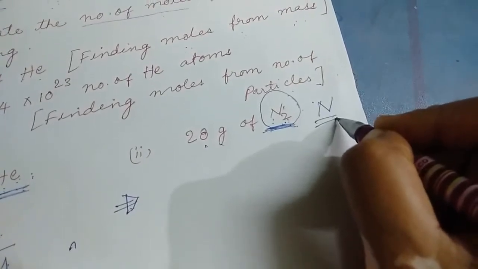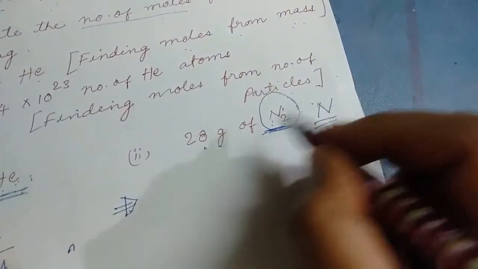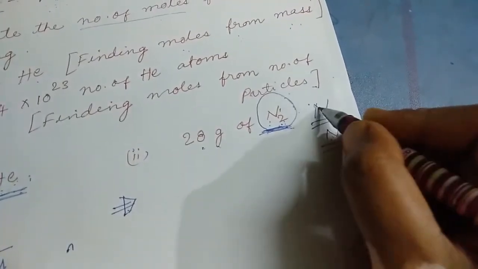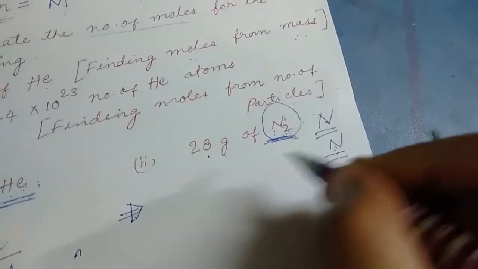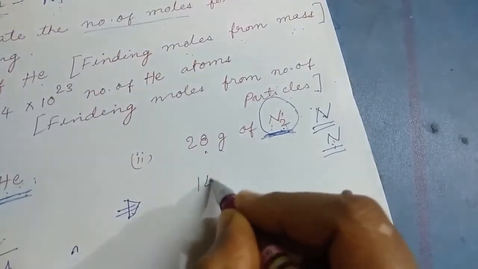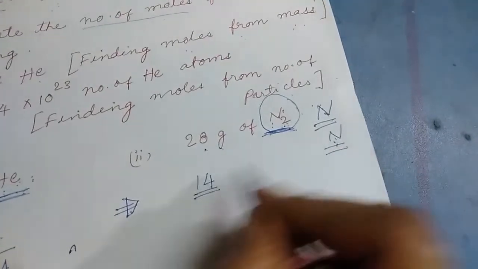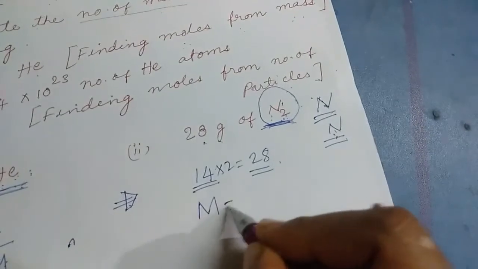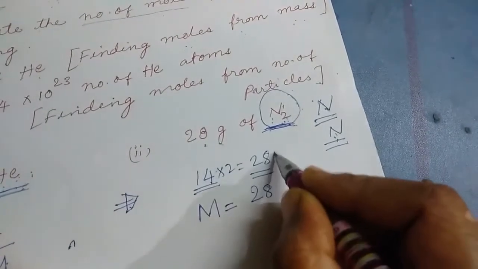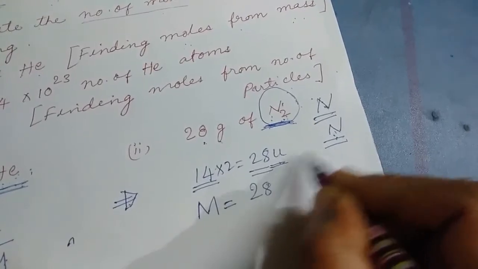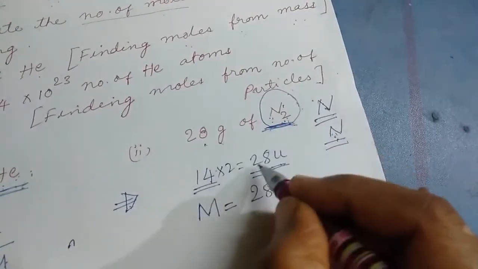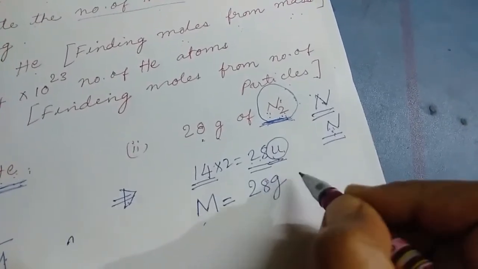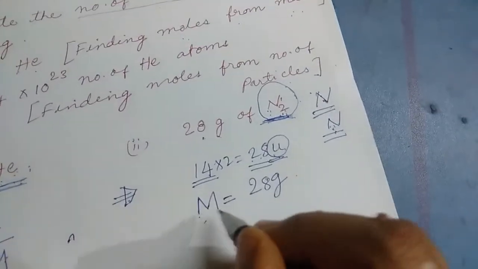In that case you have to check the atomic mass. And here, 2 nitrogen atoms are there, so you have to calculate the atomic mass for 2 nitrogen atoms. What is the atomic mass of 1 nitrogen atom? It is 14, right? So for 2 atoms, 14 into 2 is 28, children. What will be the molar mass now? N2 is equal to 28 U, which is the formula unit mass. But for molar mass, instead of U, you express it in grams. So 28 grams will be capital M.